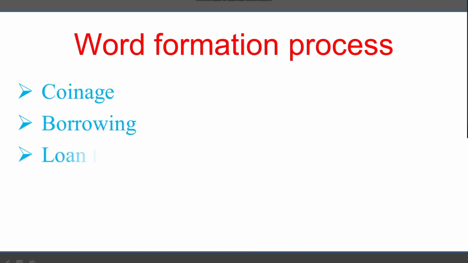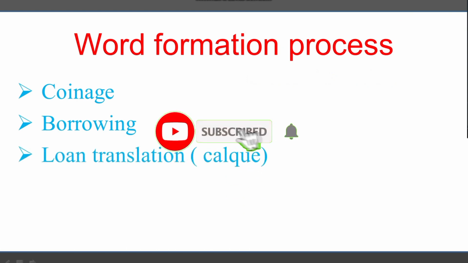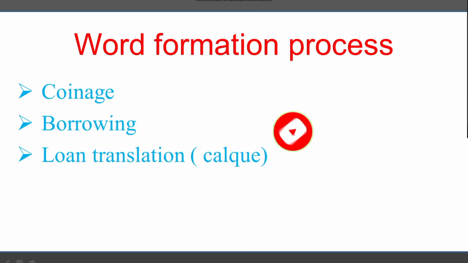You know that the word formation process is actually about the words or the vocabulary of any language. So we are discussing the vocabulary, the word formation process of the English language today. There are a lot of terms related to this topic. We will discuss only three terms today: the coinage, the borrowing, and loan translation. We can call it a calque. Also, we will discuss these three terms in today's lecture.